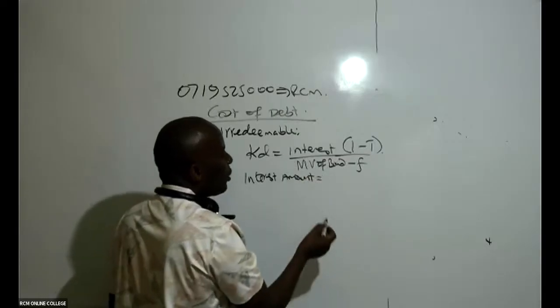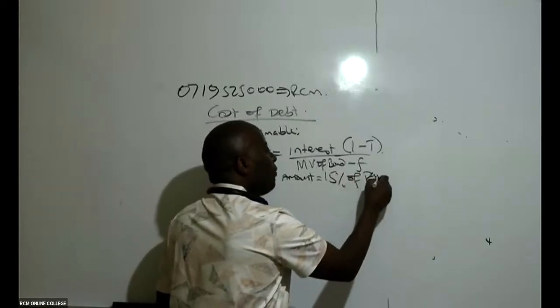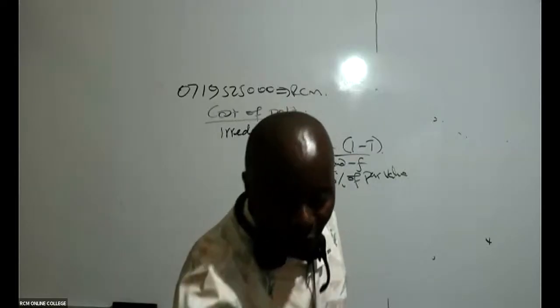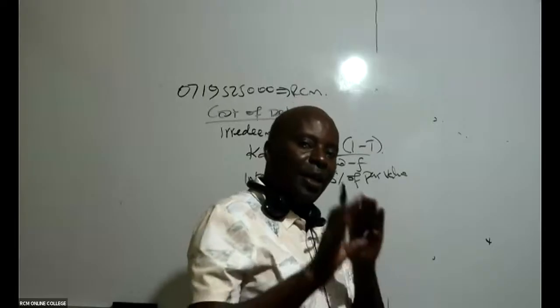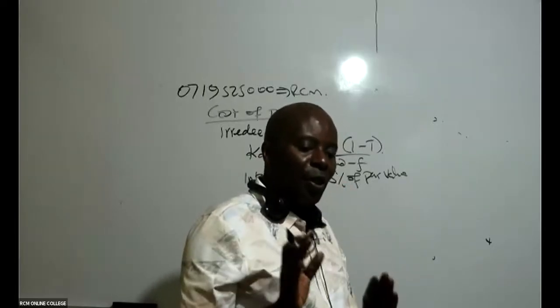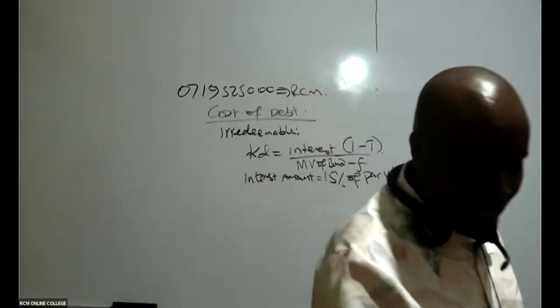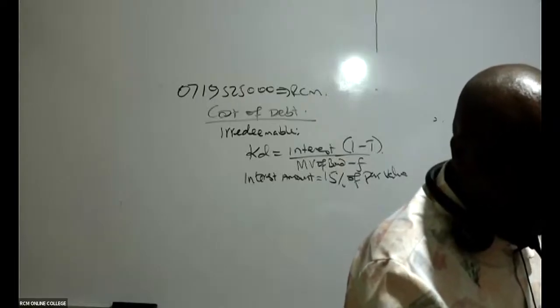So for the interest amount, I've seen the rate of interest is 15%. So 15% of the par value. Remember, for the interest amount, you take the coupon rate times the par value. So do we have the par value in this question?